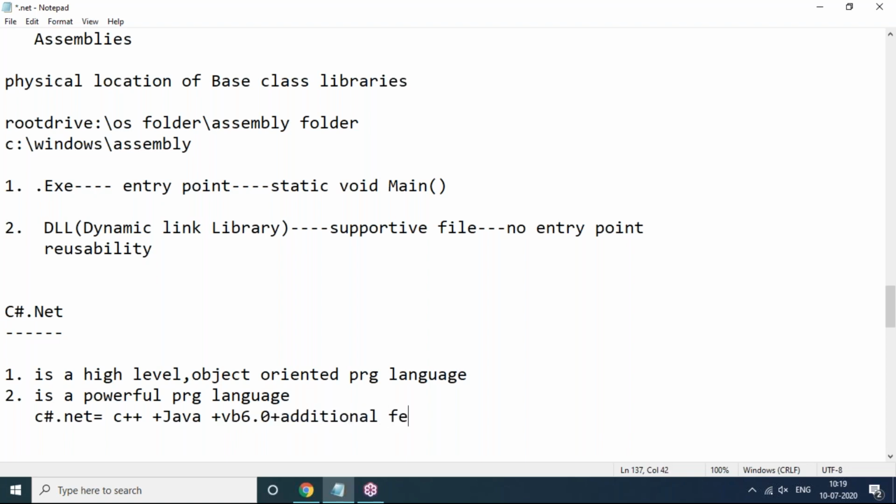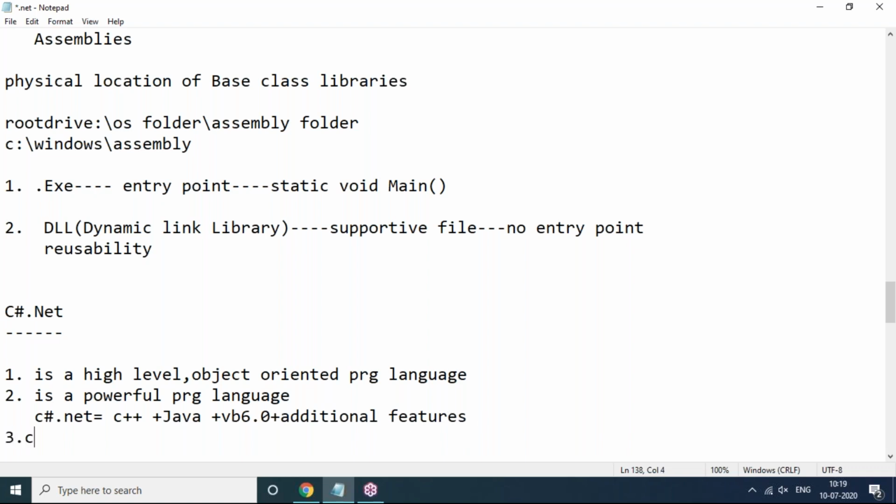These are all in only one programming language called C# .NET. It includes C++ features, Java features, VB 6.0 features, and additional features also. So one programming language is quite enough to get all the features that come from different languages. That is C# .NET.